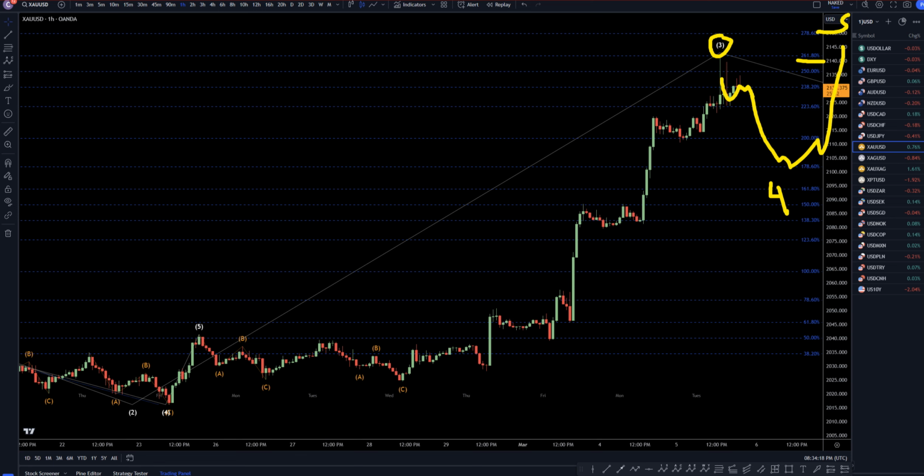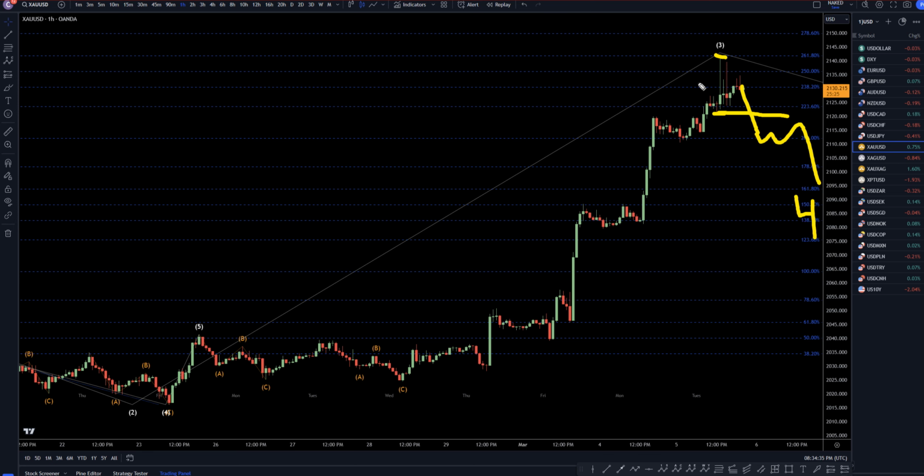Now, for me, I definitely do not really switch to sells, at least until I have a significant break of structure to the downside. My last swing high was right here, so my last swing low is right there, telling me that if it does go down and break that structure right there, then most likely that would tell me that we are now in a wave 4.